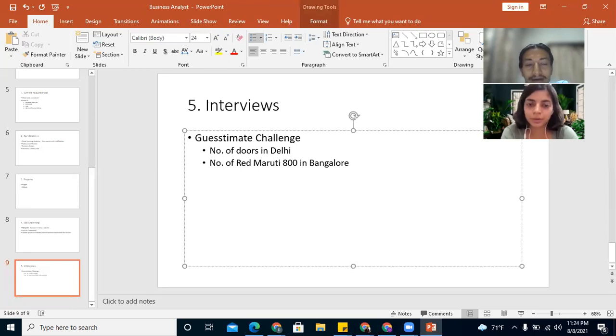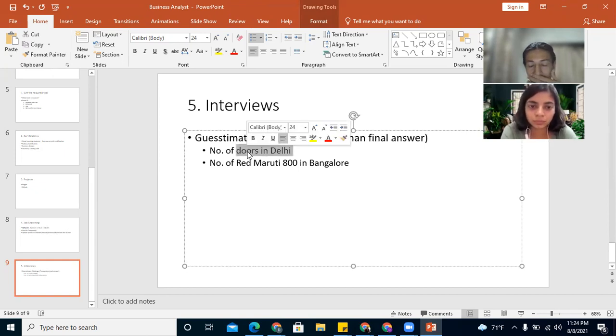So how do we know whether you have a critical thinking mindset or not? That is understood by the recruiters from this guesstimate challenge. So here the answers are not important. The process is more important than the final answer. There is no correct answer, right? There is no way to find out the total number of doors in Delhi.